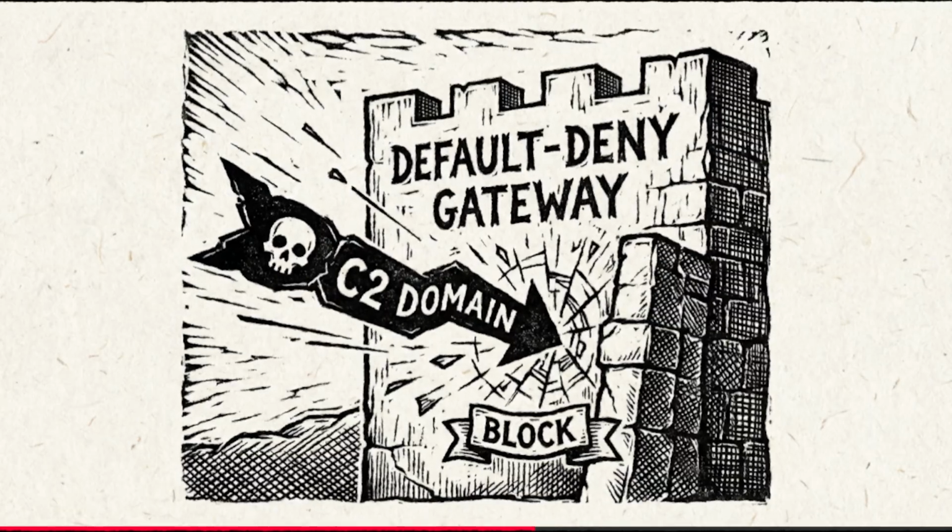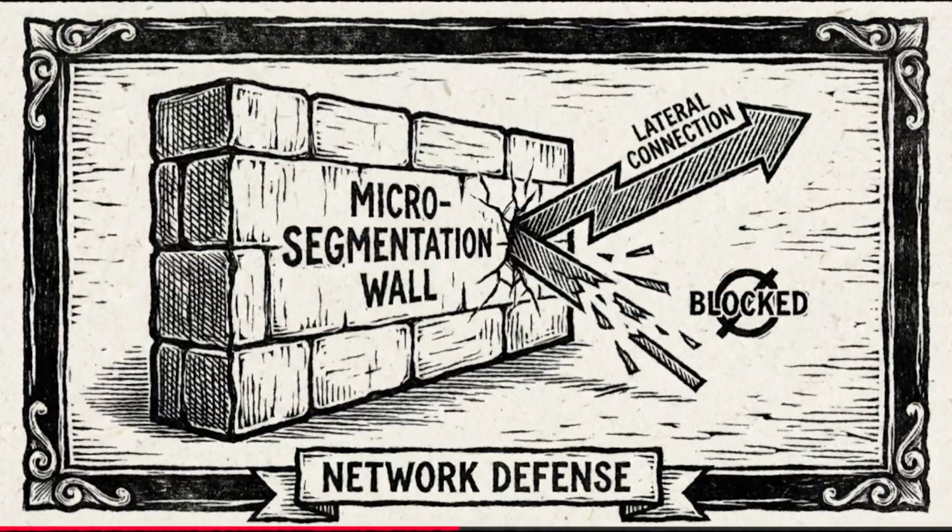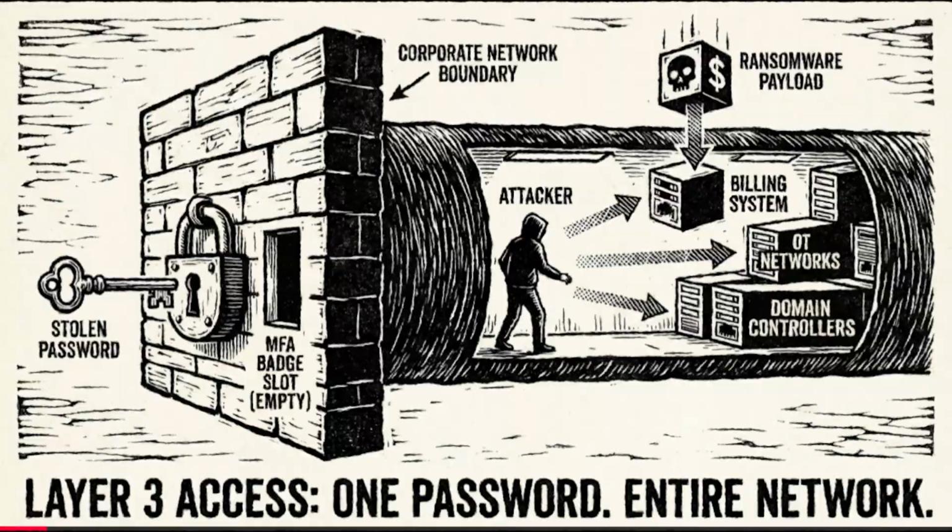In a zero-trust architecture, the SolarWinds server should only be allowed to communicate with the specific devices it manages on specific management ports. It should not have the ability to initiate arbitrary outbound connections to the internet. Or lateral connections to email servers. Microsegmentation would have blocked the lateral movement, and a default deny policy on the gateway would have blocked the C2 traffic. Let's examine case study 2.